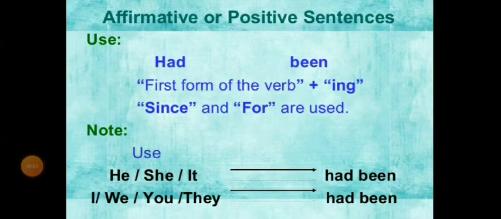My dear students, come to the affirmative or positive sentences of past perfect continuous tense. Use had been as a helping verb, then first form of the verb plus ing, and the most important thing is that you will get since and for. Since and for are used in this tense. But one thing I would like to remind you, since is used for point of time and for is used for period of time.